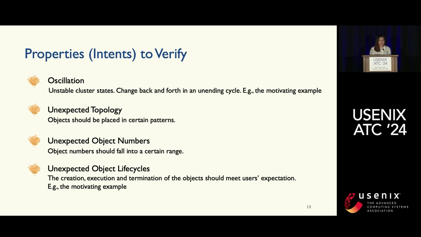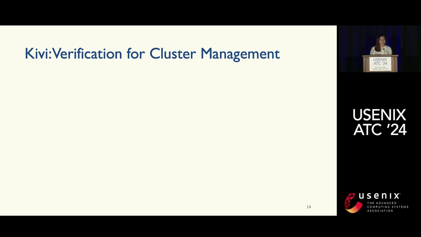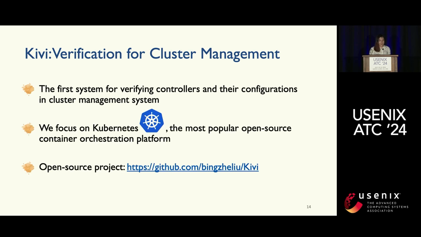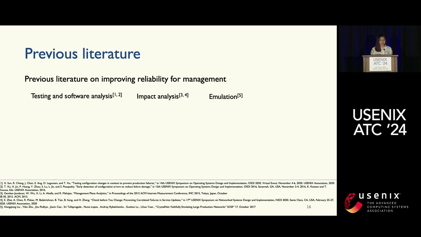With all the studies, we propose our system called Kivi, which is the first system for verifying the controllers and their configurations in cluster management systems. We focus on Kubernetes, and it is also an open source project. Compared with previous literature on the reliability of these systems, there are testing and emulation.